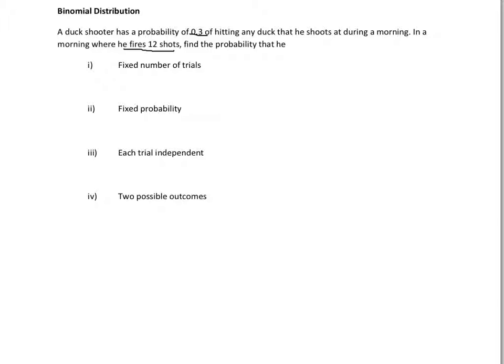Then you need to justify why each trial is independent. This year, it's possible you need to go on to say, if they're not independent, what limitations that would create. You might ask why there might be a limitation. A duck shooter, if he misses one, is he more likely to miss the next one? Is he frustrated? Does it change his probabilities? And then you need to say there are two possible outcomes: he shoots and hits it, or he doesn't hit it. You need to explain each of those thoroughly. It should take at least a sentence for each of them.